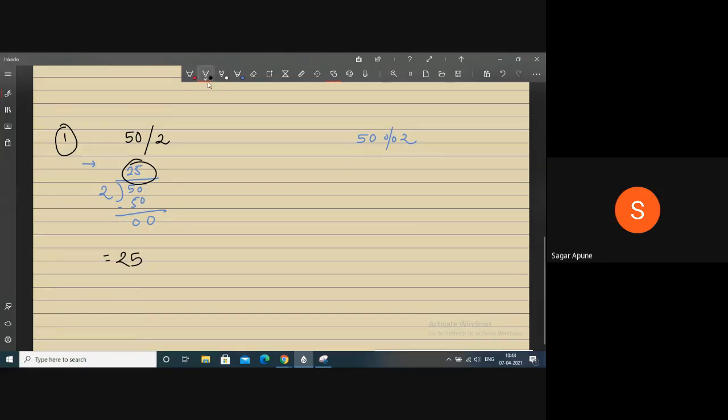What about the second? The second expression states that you have to perform 50 mod 2. So now 50 divided by 2: the division is 25, 50, 0, 0. So now here the answer is 0. This is the remainder. This is the division.